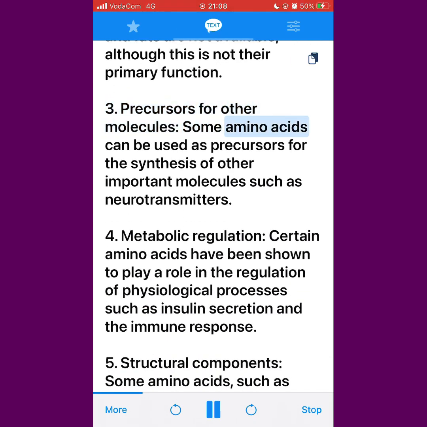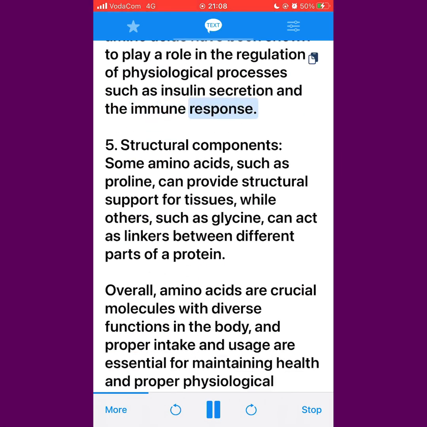3. Precursors for other molecules. Some amino acids can be used as precursors for the synthesis of other important molecules such as neurotransmitters. 4. Metabolic regulation. Certain amino acids have been shown to play a role in the regulation of physiological processes such as insulin secretion and the immune response.